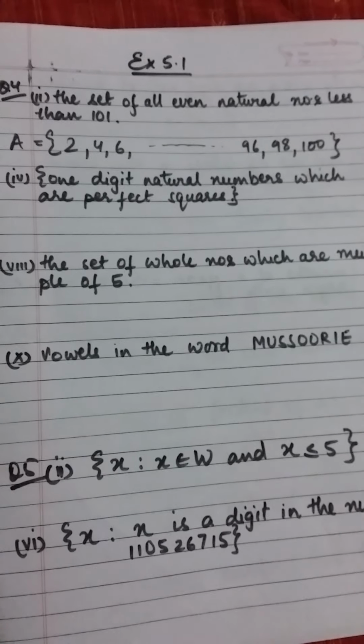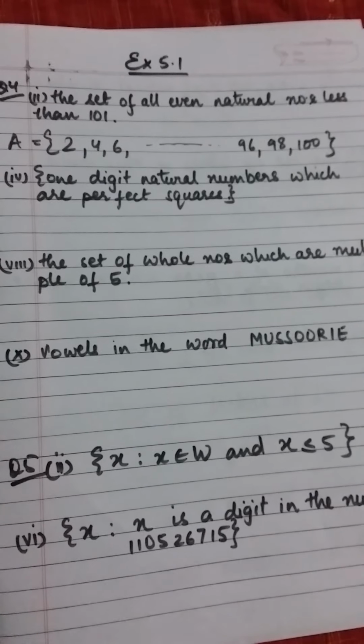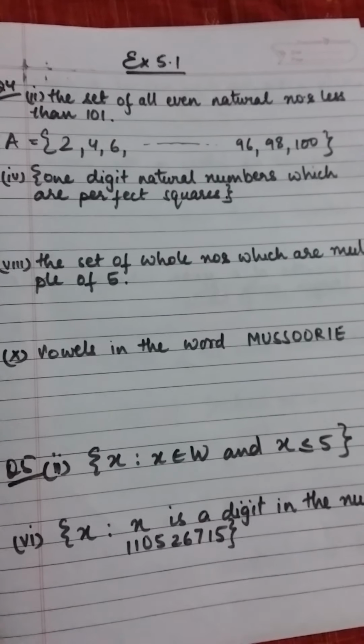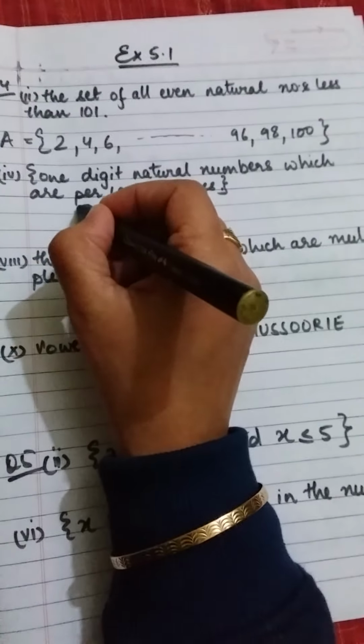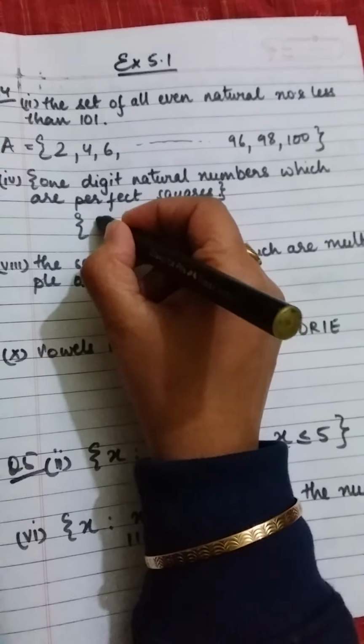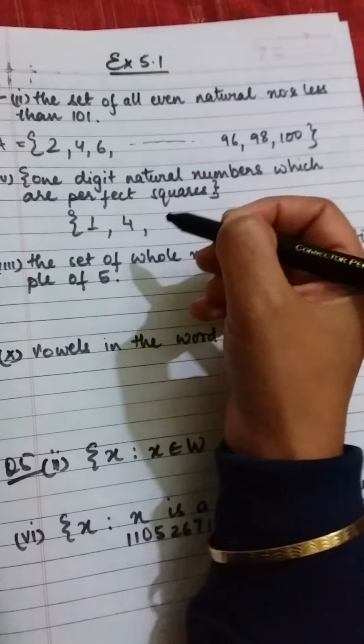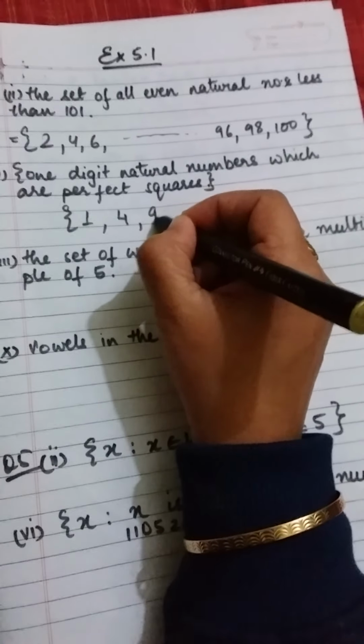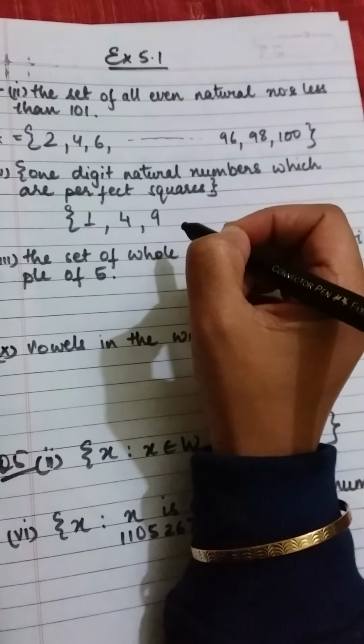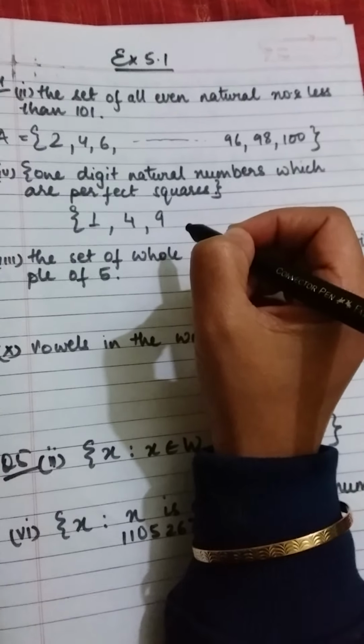And they are asking to write 1 digit natural numbers which are perfect squares. So as I said, when 1 is multiplied by 1, I get 1. 2 multiplied by 2, I get 4. 3 multiplied by 3, I get 9. Then 4 multiplied by 4, I get 16. And 16 is not a 1 digit number, it's a 2 digit number. So my set ends here. We can write B over here.